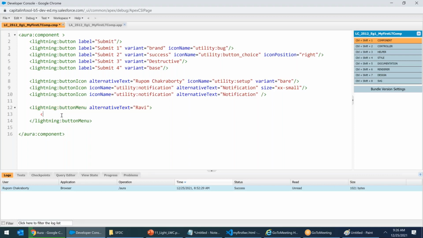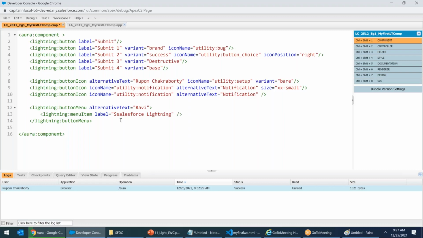Every button menu will have a menu item, lightning menu item, and this will have a self closure. Label equals to Salesforce, SFDC, or Salesforce Lightning.